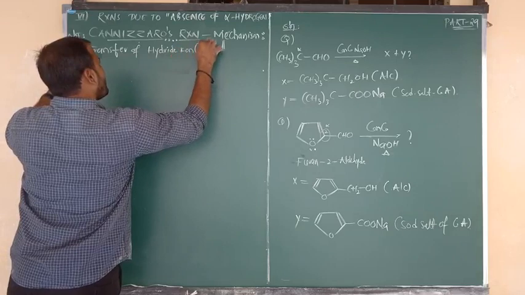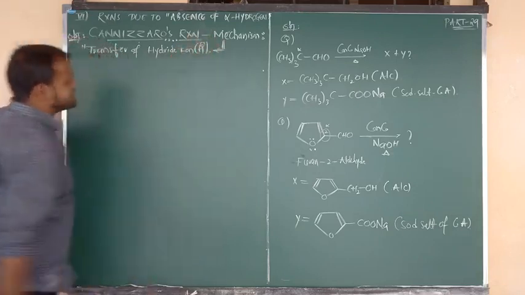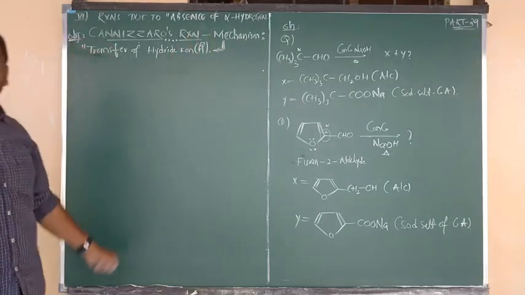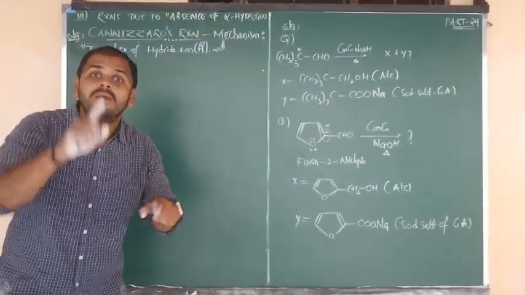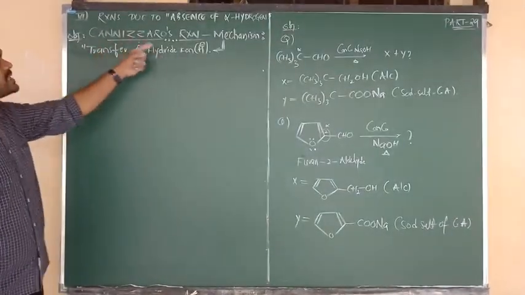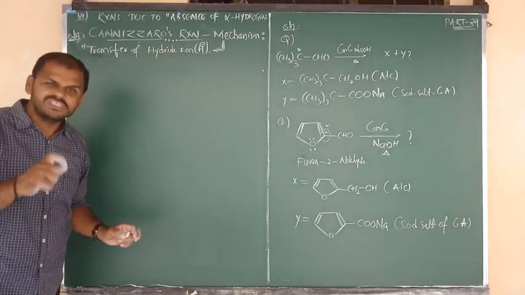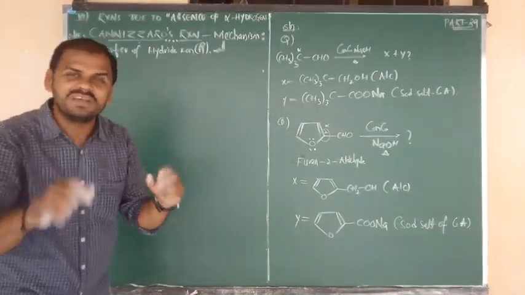What is the symbol of hydride ion? H minus. What is the main step involved in this mechanism? The main step is nothing but the transfer of hydride ion H minus between 2 moles of aldehyde.